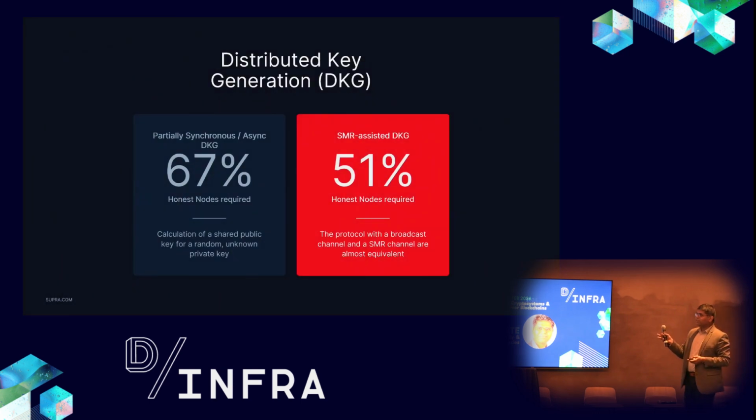So in general, same example, DKG: if you use a protocol to build that in an asynchronous or partially synchronous fashion, it again requires a two-thirds honest majority, or 67% honest parties. But with the SMR case, we can do a much better job. That allows us to have better resilience and better scalability. Both of these things are possible in such an environment.